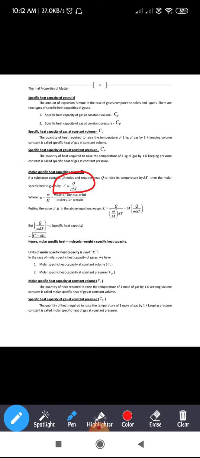Hence, putting that mu value in the equation C equals Q by mu delta T, we get C equals Q divided by small m divided by capital M, into delta T. That will be C equals capital M into Q by m delta T.